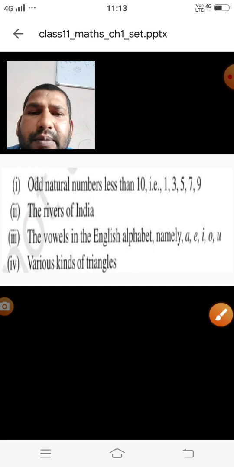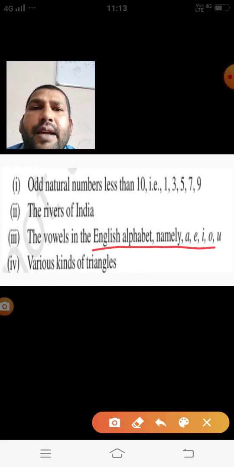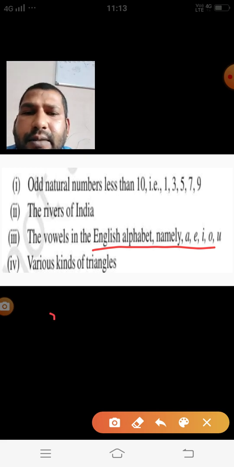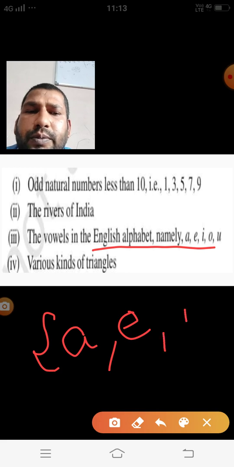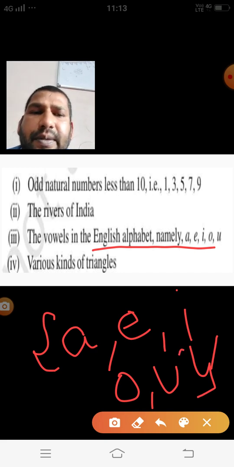The third one I am taking is the vowels in the English alphabet. Vowels are well known, and the vowels we have are A, E, I, O, U. And this is also a collection of vowels, and it becomes a set.